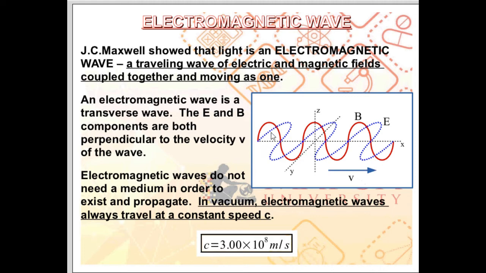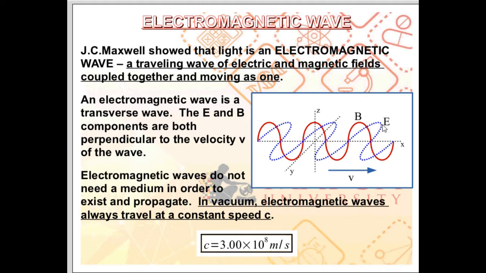You have an electric field wave and a magnetic field wave. These two waves make up the components of the electromagnetic wave. They are coupled together, or tied together, and moving with the same speed v.